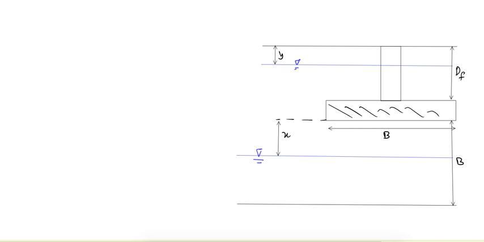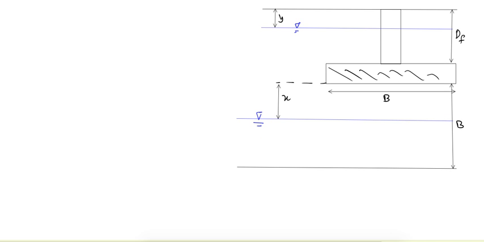Now if water table is also interfering, then what will be the change in ultimate bearing capacity? So now we will see the water table correction. So here I have given two zones, that is if this is the base of the footing, so let's say this zone is 1 and this zone is 2, that is above the base of the footing.